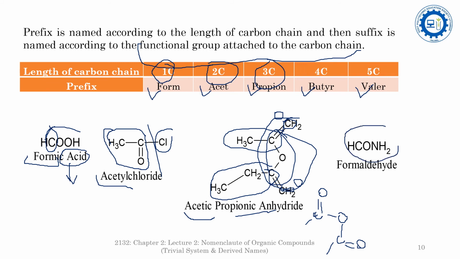And CONH2, that is a formamide, because one is an amide part and the amine group is there, and it is a one carbon atom, so it is a formamide.